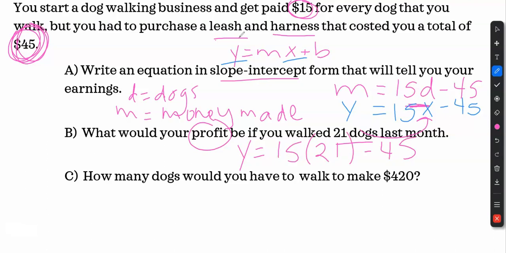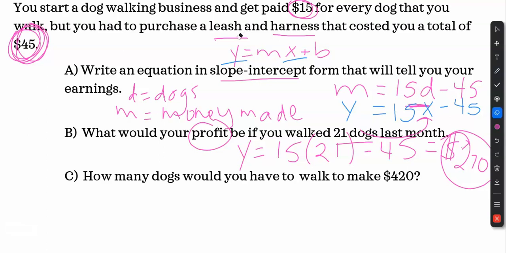So 15 times 21, I do that in my calculator, that's 315, subtract 45. That equals $270. That is pretty good for walking dogs. I mean, that's a lot of dogs, but that's pretty good. Part C says, how many dogs would you have to walk to make $420?